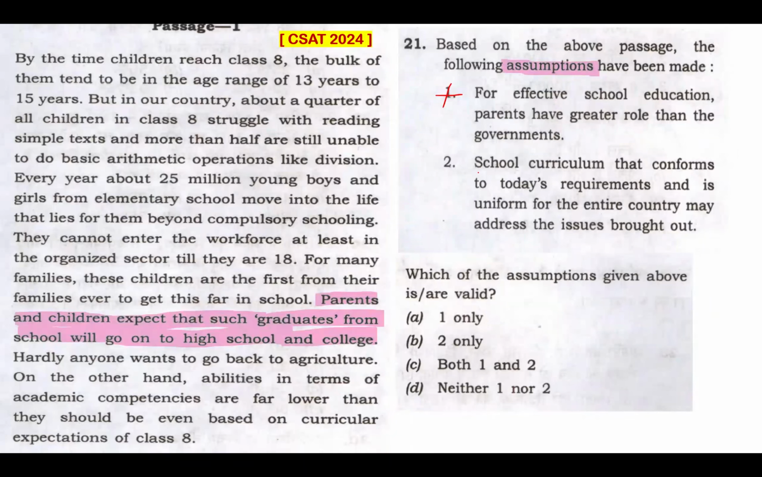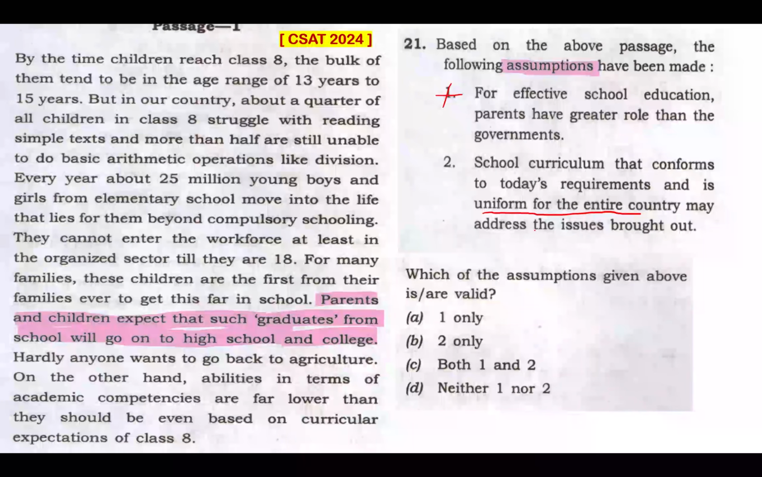Statement 2, school curriculum that conforms to today's requirement and is uniform for the entire country may address the issues brought about. Of course, there are so many issues that are brought about here. So school curriculum that conforms to today's requirements, that may be okay, but something that is uniform for the entire country is never mentioned here. On top of all that, the passage strictly discusses the lag, like I said, in basic academic competency, but never about the reason for the same. The passage is not addressing the reason for that.